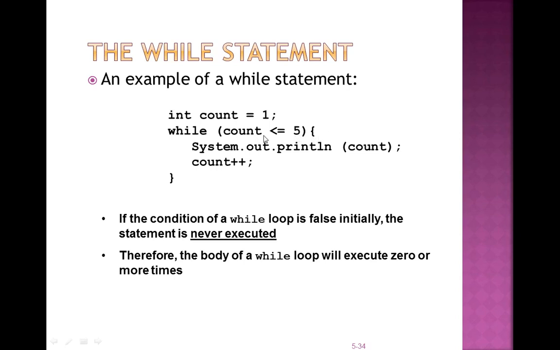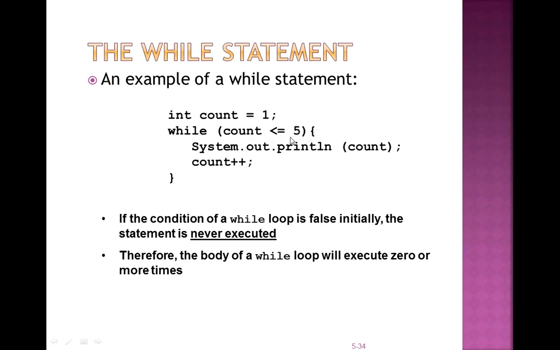Because 1 is less than 5, the condition is true, so print the count value, that is 1, because first of all count has the value 1. Then count++, now the value of count is 2. 2 is less than or equal to 5, the condition is again true, so print the next count value, 2. Next count++, now the value is 3, go to the condition, 3 is less than or equal to 5. Yes, true, print the value 3. In the same way it goes till 5. If it is 6, is 6 less than or equal to 5?